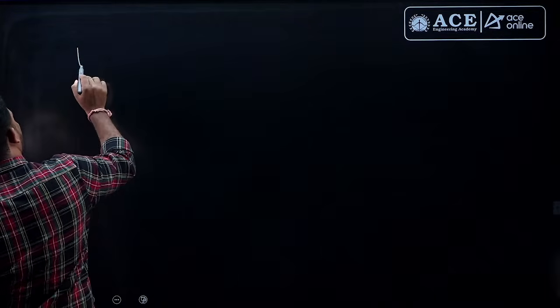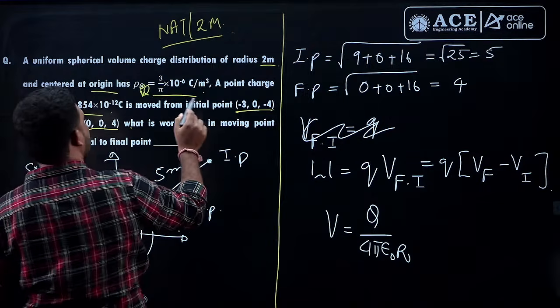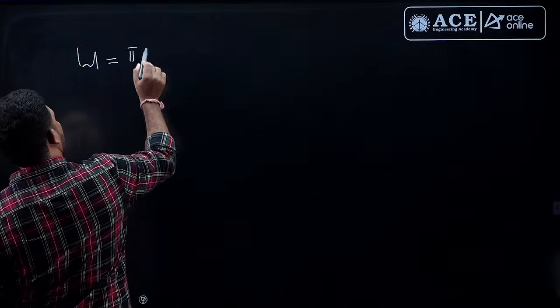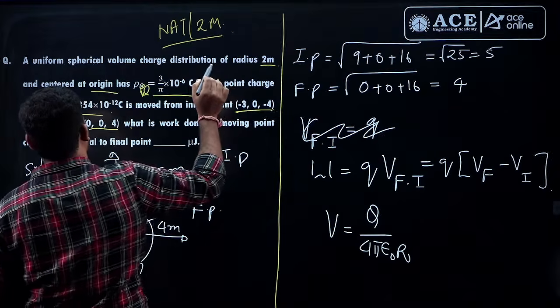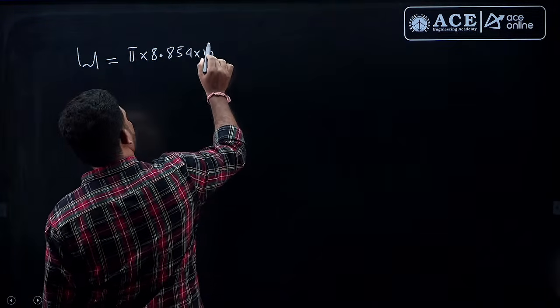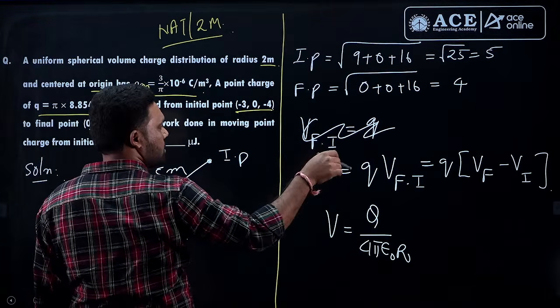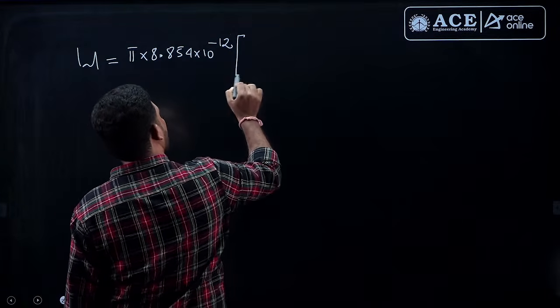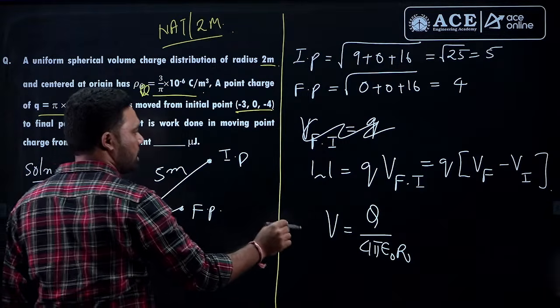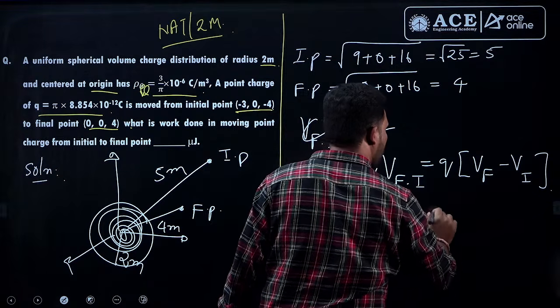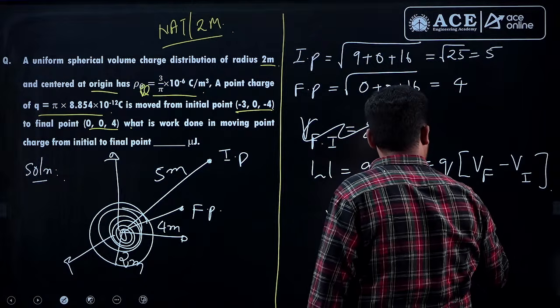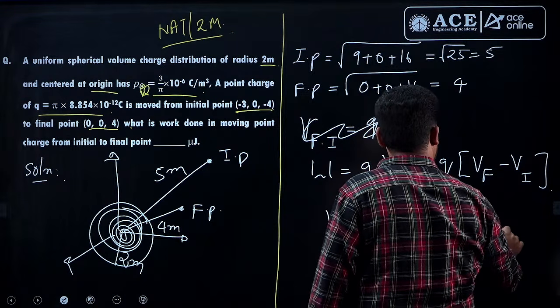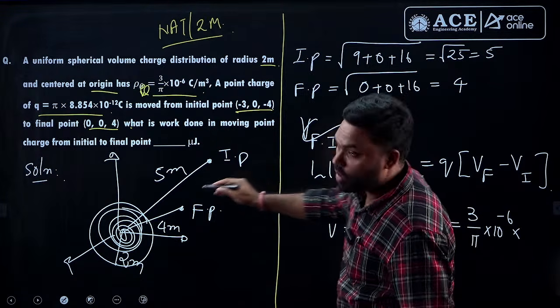So, bring everything and substitute there. What is the work done here? The charge is given. It is pi into 8.854 into 10 to the power of minus 12, into the final potential. So, you can find out the total charge. What is the total charge here? The volume charge density is given, 3 by pi into 10 to the power of minus 6, into the volume.